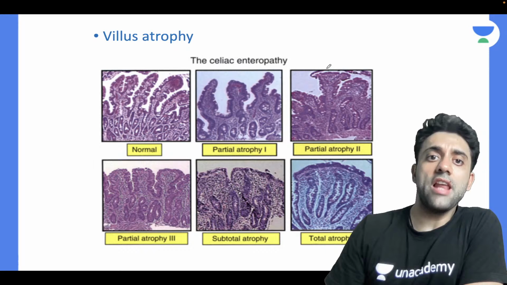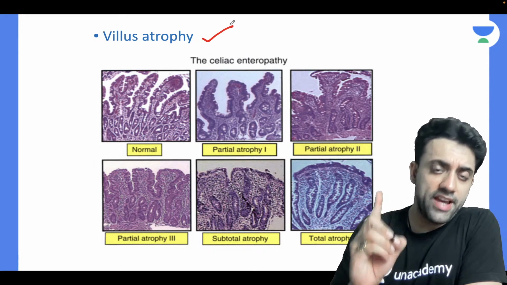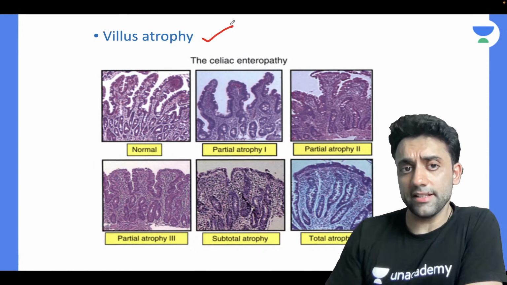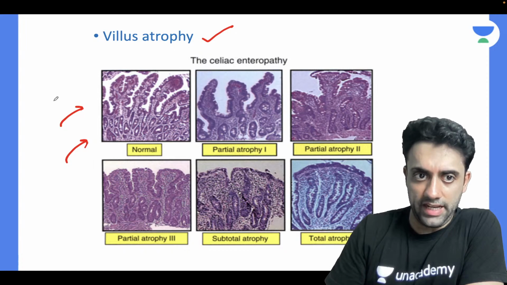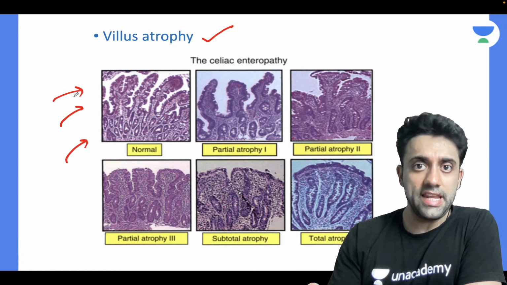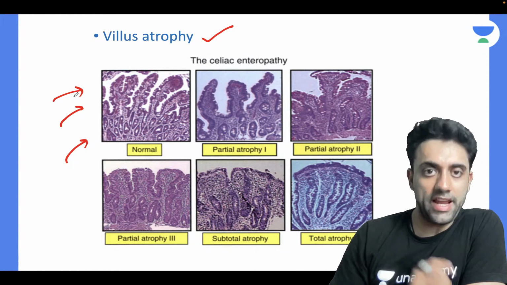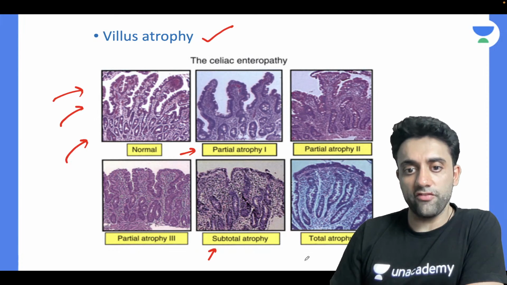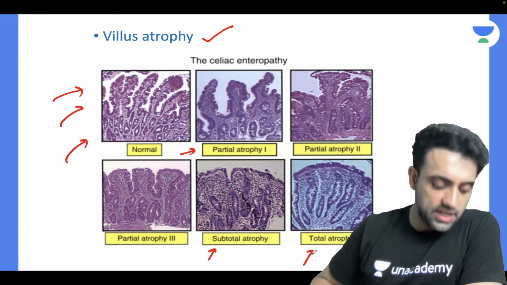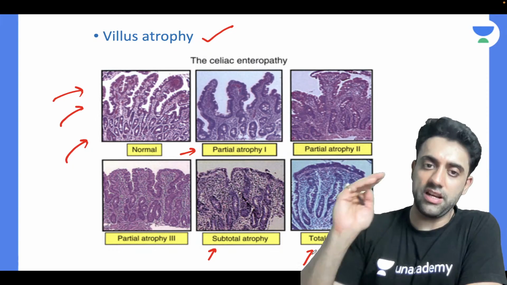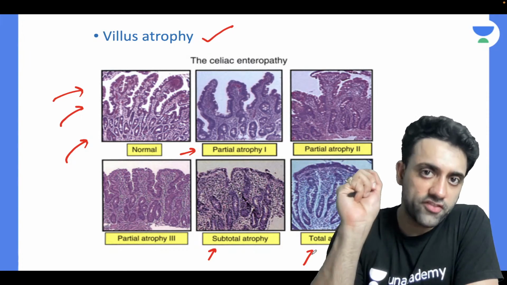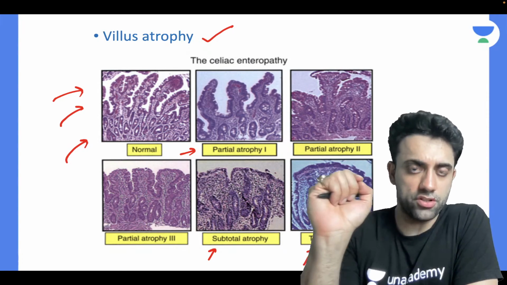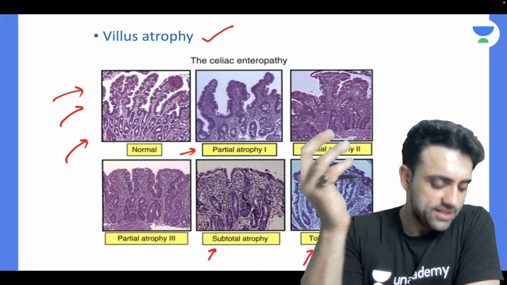Number one, I will have villus atrophy. Very important. In my intestine we have normal villi, and if I'm suffering from celiac, my villus will have a problem. There'll be partial atrophy, subtotal atrophy, and total atrophy. The villi of my intestine will have atrophy. That is the first hallmark lesion I will have in a case of celiac disease.